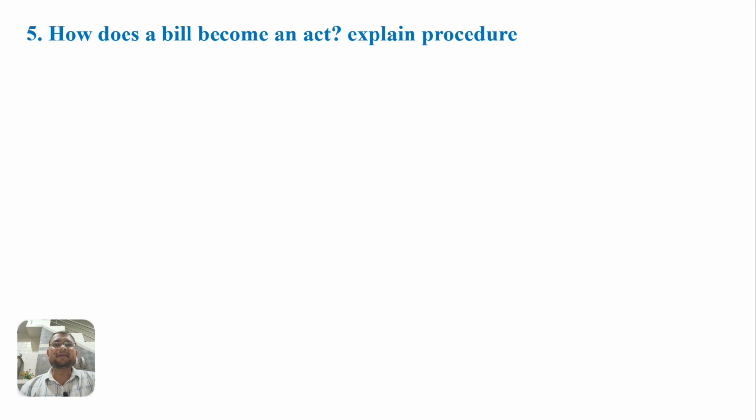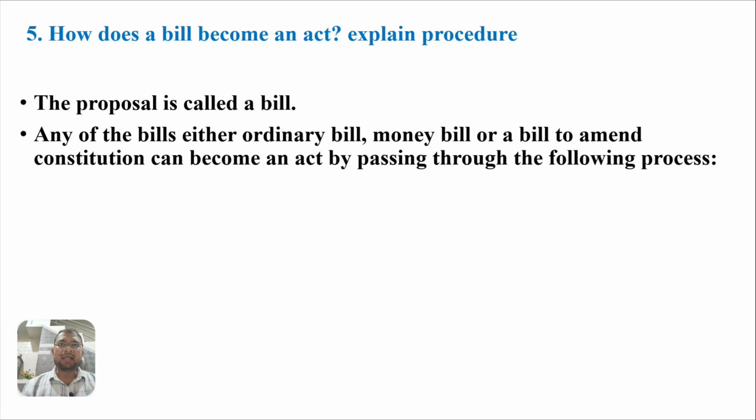Fifth question: how does a bill become an act? Explain the procedure. The proposal is called a bill in the parliament. The proposals made by any minister or member of the Lok Sabha are called a bill. Any bill, either an ordinary bill, a money bill, or a bill to amend the constitution, can become an act by passing through the following process.